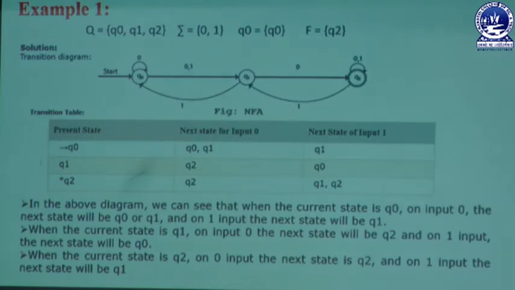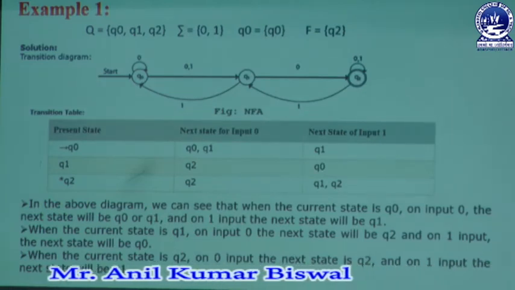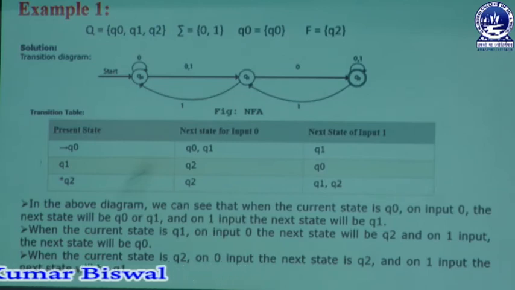That is represented with the help of sigma. Then we have Q0, which is known as the initial state, represented in curly braces. At last we have F. In that F we can store Q2, that means Q2 is a final state. According to these given parameters, we are going to create a transition diagram.